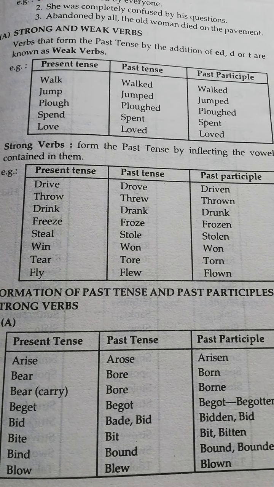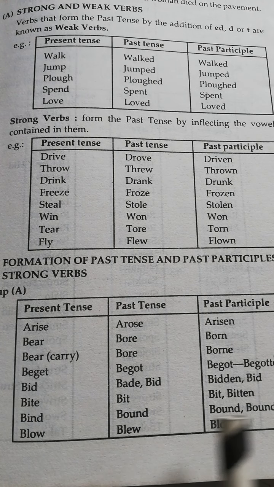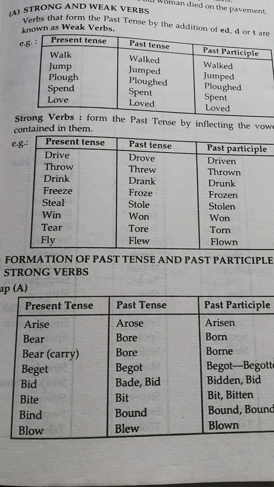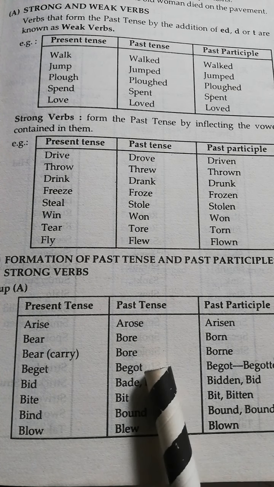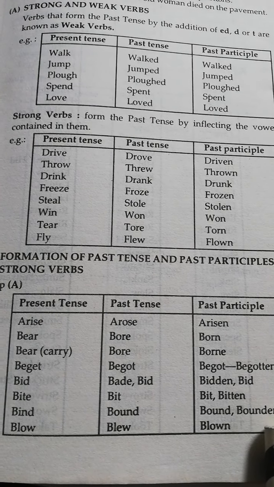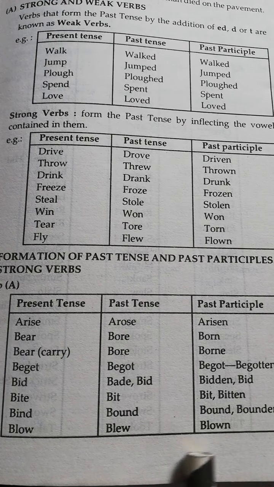Bid, bade, bidden or bid. Then bite, bit, bitten. Remember, two varieties are there. You can either use one or the same word you can use. And then bind, bound, bound or bounded. Then blow, blew, blown.